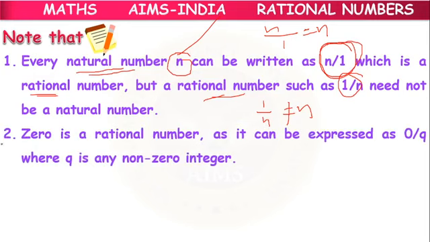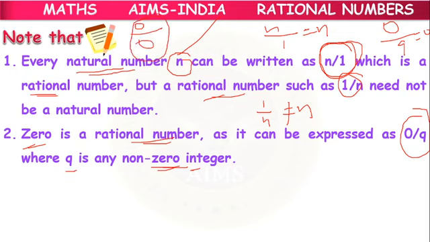Next. So 0 is a rational number, because we can represent it as 0 by q, where q is a non-zero integer. So 0 by any number, we can keep any number, its value is 0 only. But 0 by 0, we should not consider it as a rational number because 0 by 0 doesn't exist. In the denominator part, 0 is there.